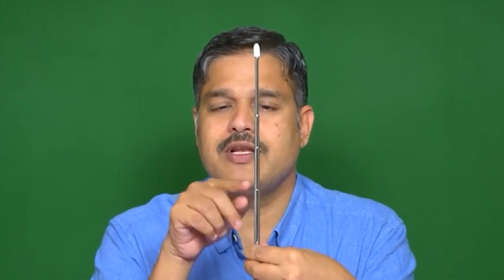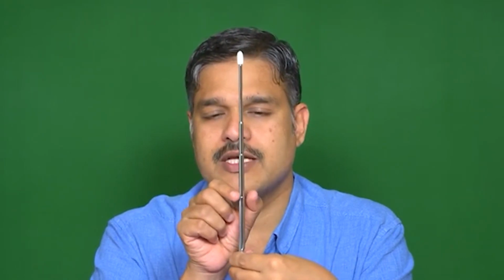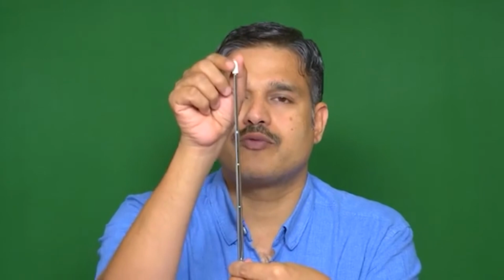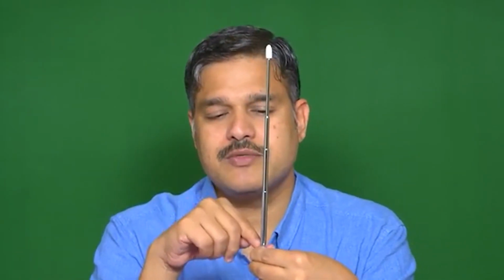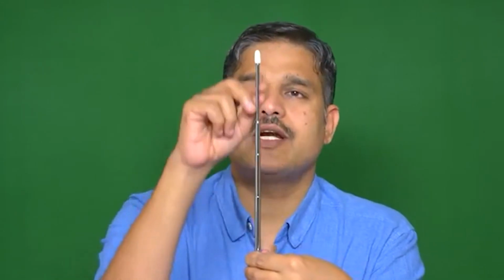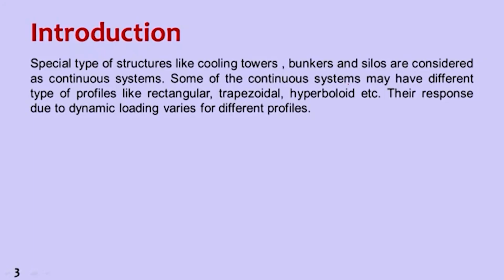In a multi-degree of freedom system, space can be located as first floor, second floor, third floor and fourth floor like that, and time is continuous. But in continuous systems, the location is also continuous, and time is also continuous. So these two things we have to discuss here.